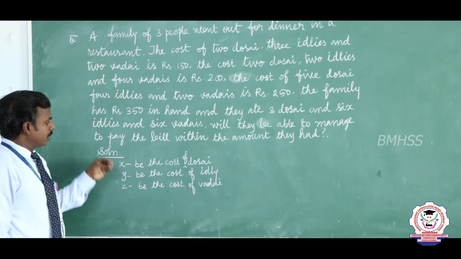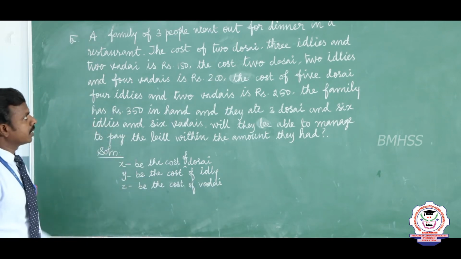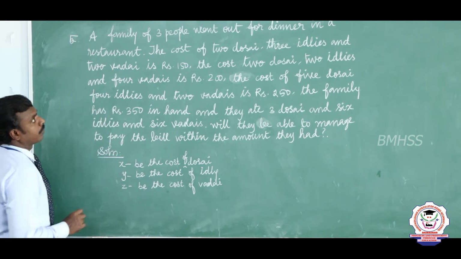First we need to find x, y, z from the given conditions. From that I am going to form the equations.